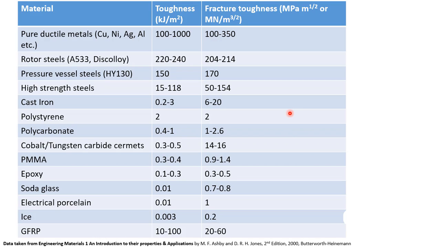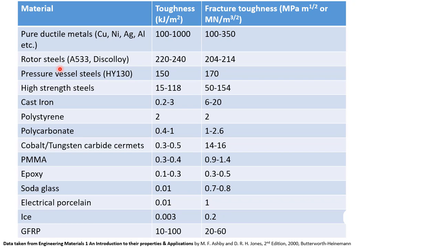Here we have got some data on toughness and fracture toughness. Just now we have seen what toughness is and what fracture toughness is. Toughness has a unit of kilojoule per meter square. Fracture toughness has a unit of megapascal meter to the power half, or we can also write it in this format, meganewton per meter 3/2. You can see that for pure ductile metals, toughness is very, very high. Fracture toughness is also high.